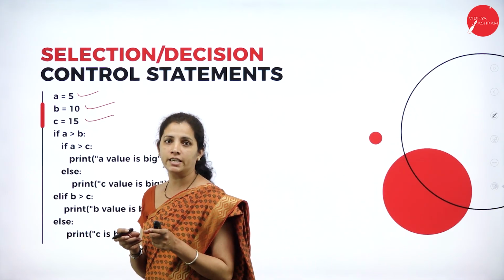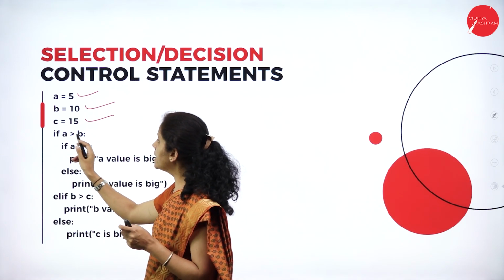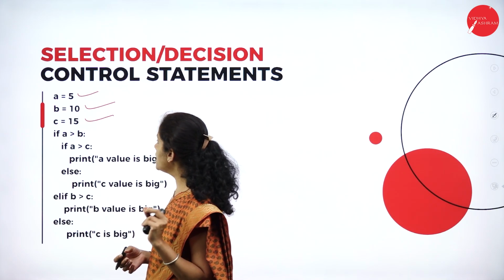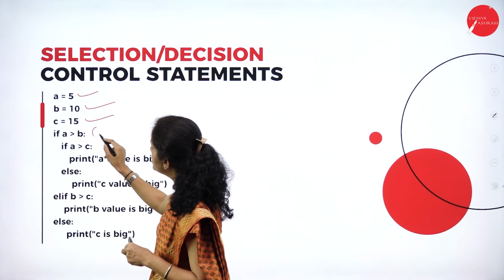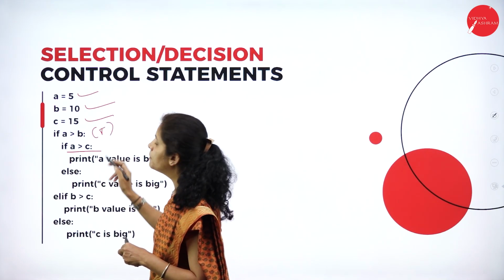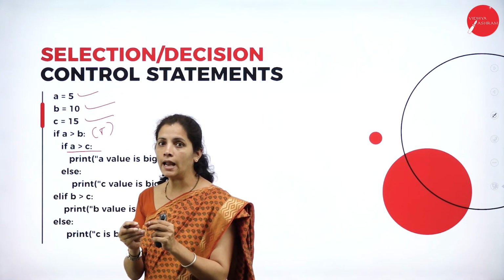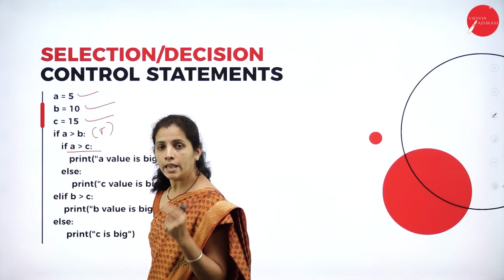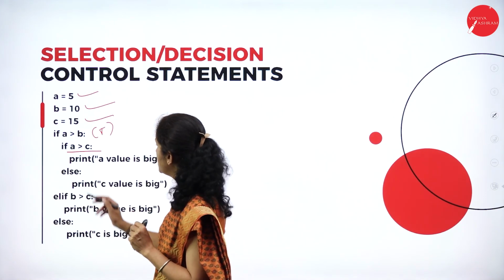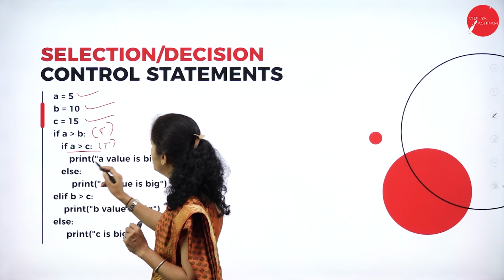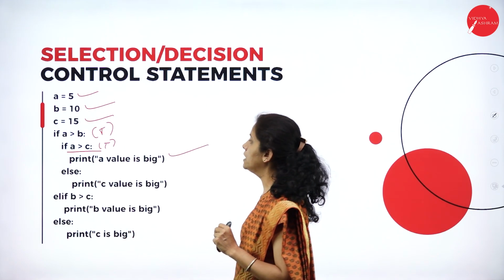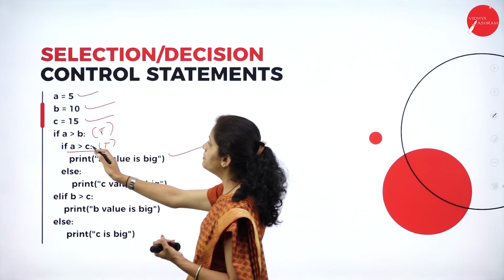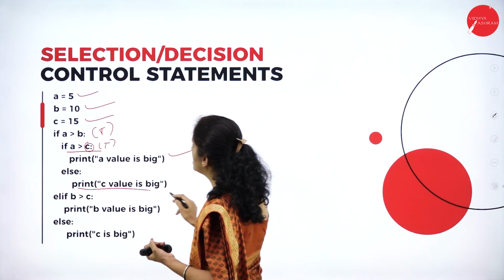First, I'm going to check A greater than B. If this condition is true, my intention is to declare A is greater. So, I'll check A with another variable C. If this is true, what I want to get is that A value is larger. Else, what's the remaining? C is larger.